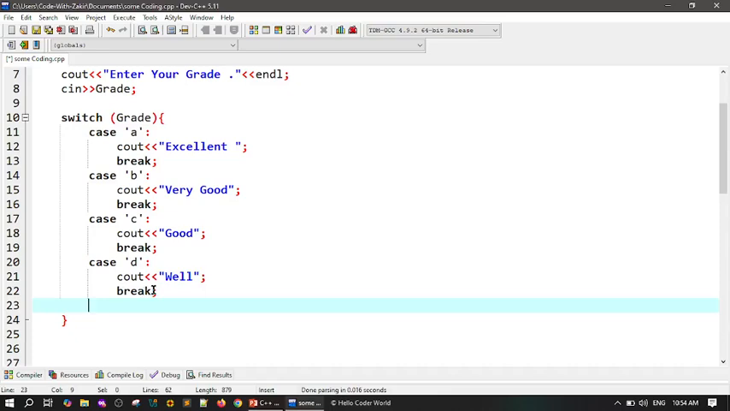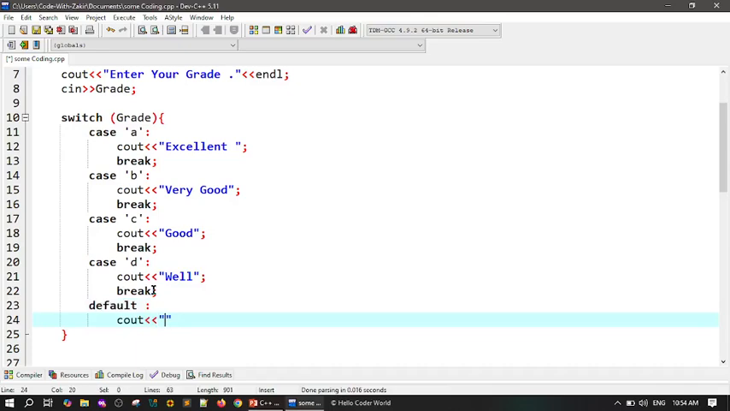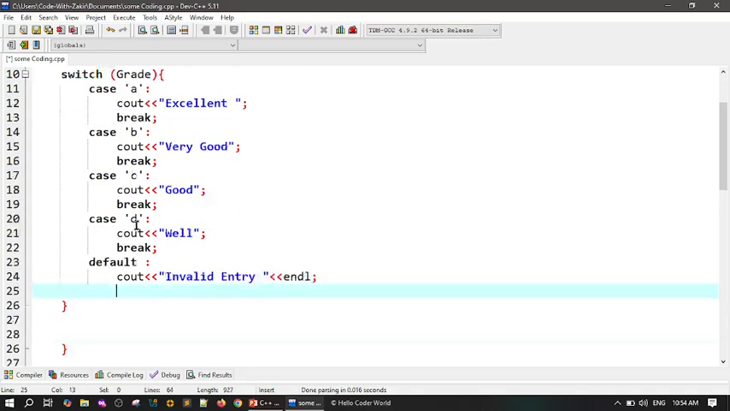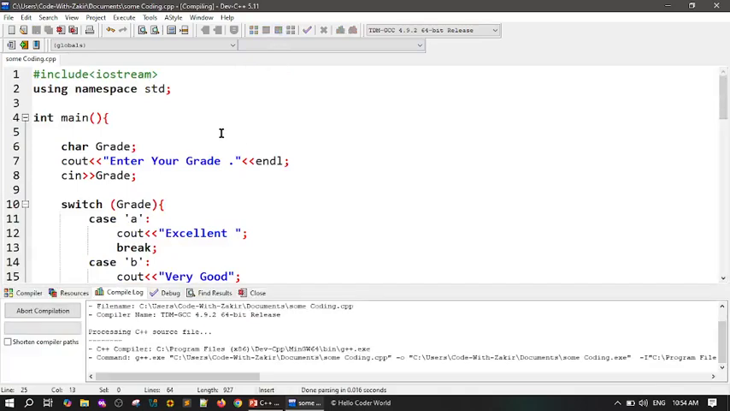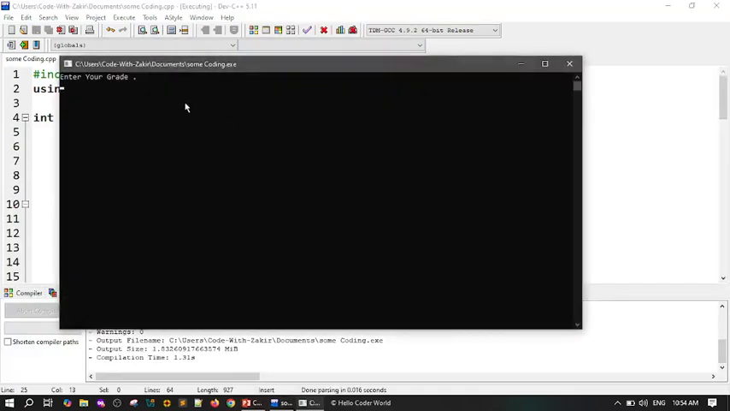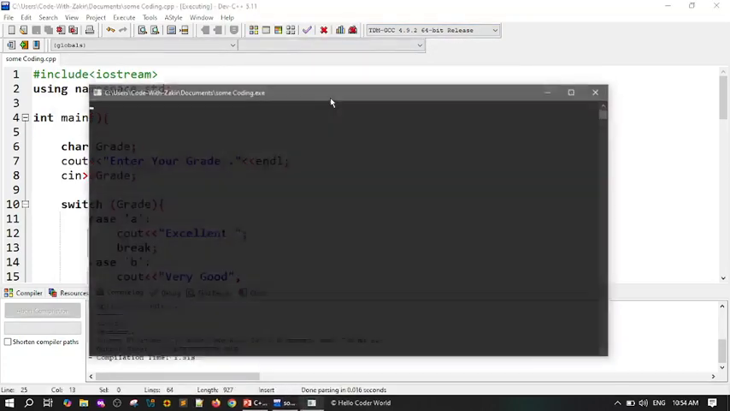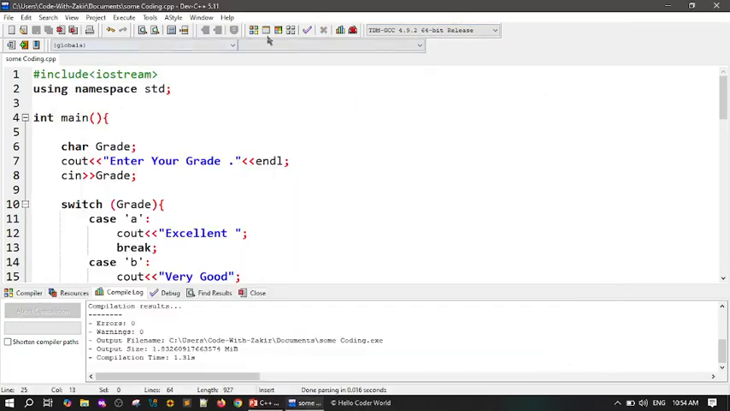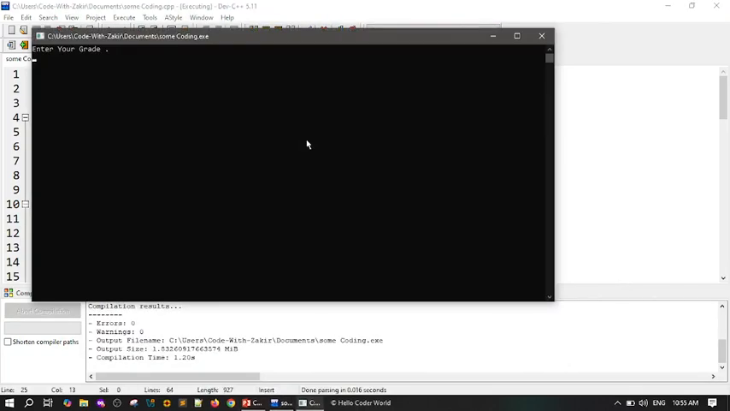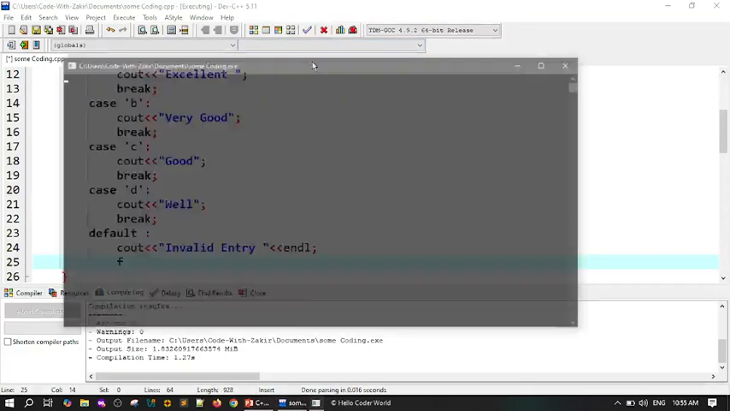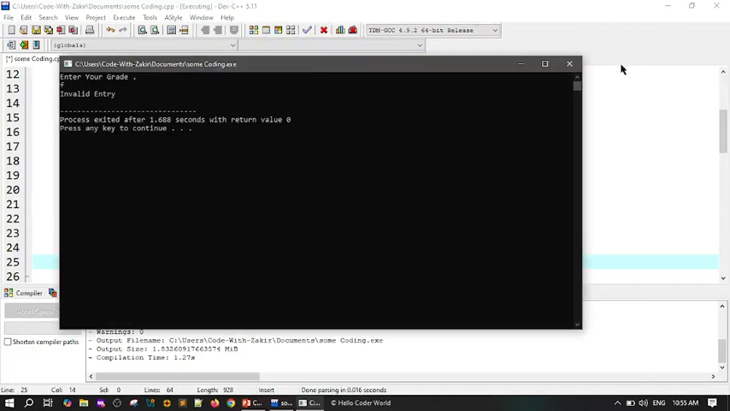After that, if none of these match, we use default. It is optional, and cout invalid entry. Now just take a look and stay with me. Enter your grade. My grade is A, excellent. What is your grade? My grade is B, very good grade. What is your grade? My grade is C or D, well. If I write F, we don't have F, so invalid entry.